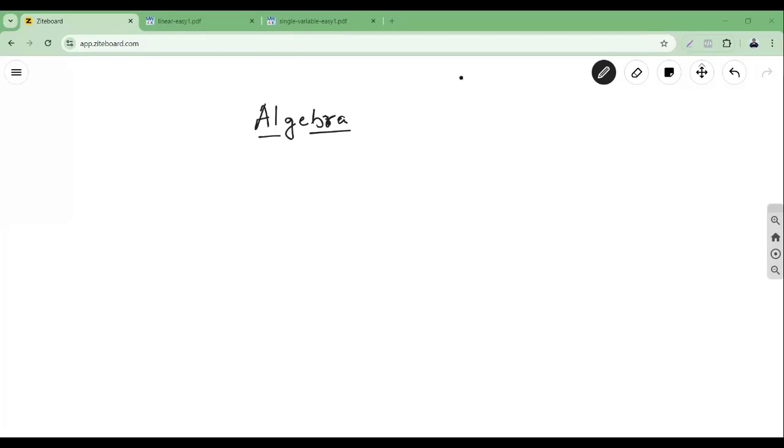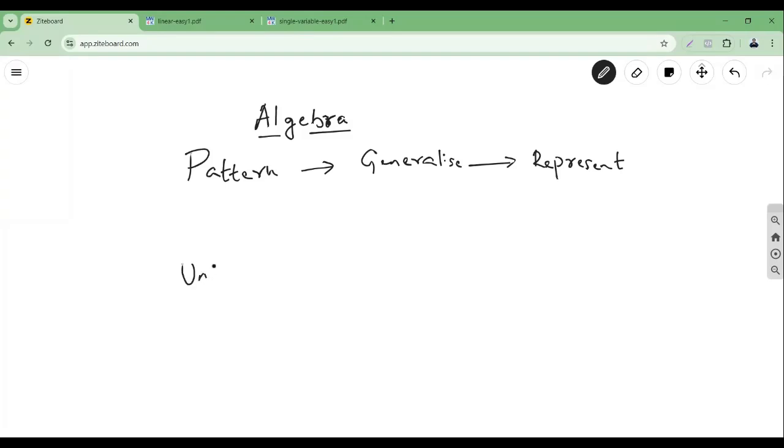According to me, one reason it came into existence is when mathematicians started seeing some pattern, and then they started generalizing it. They wanted to represent it in some way. That is when they started using it. Another situation is when there was something unknown.